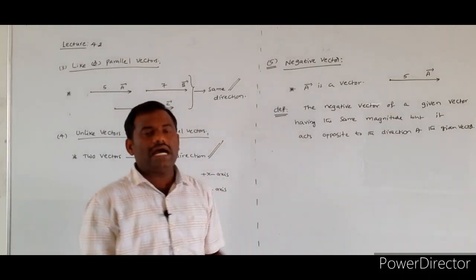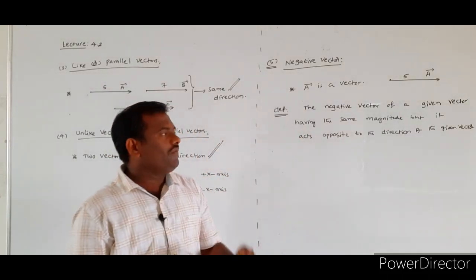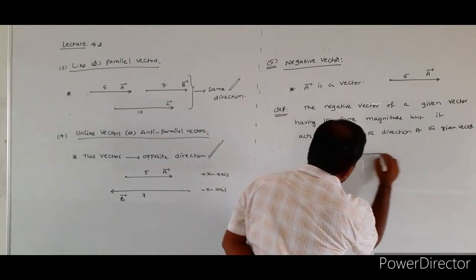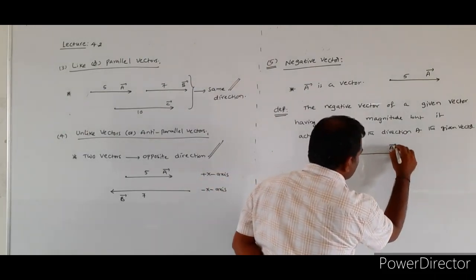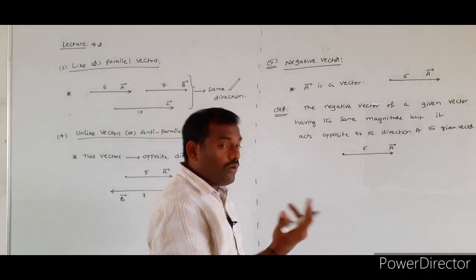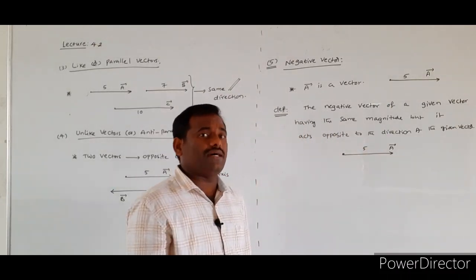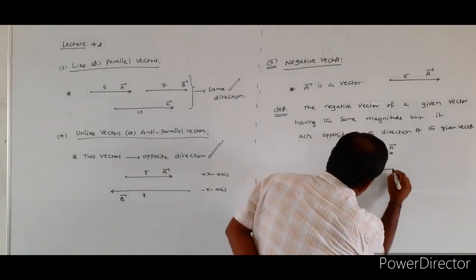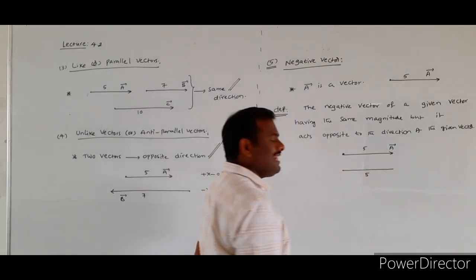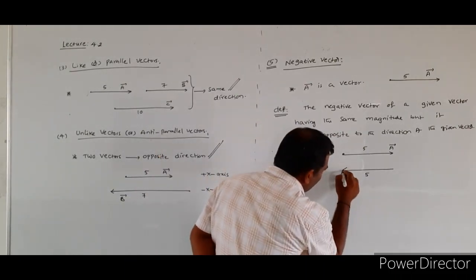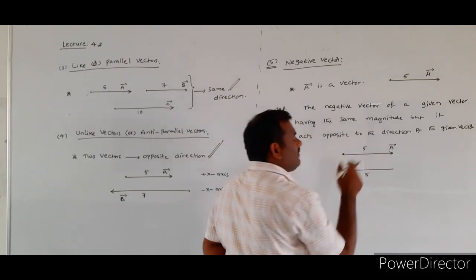So like this we have to define the negative vector of a given vector. Here, which vector did we consider initially? Vector A bar was considered, whose magnitude is equal to 5 units. How can we represent the negative vector of the vector A bar? The negative vector will have the same magnitude as the given vector A bar, but its direction will be opposite to the given vector.